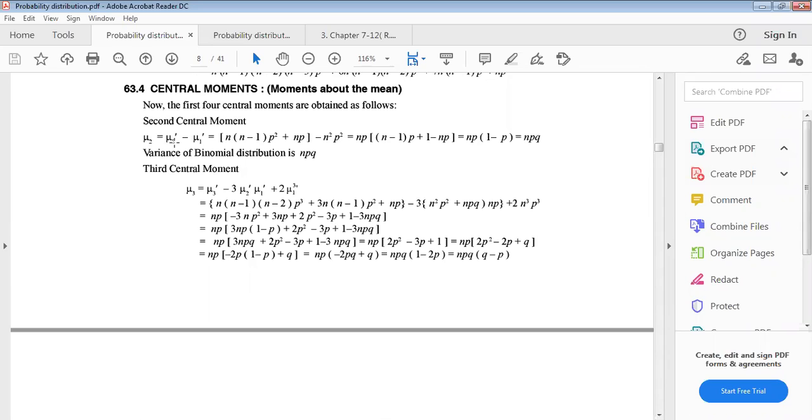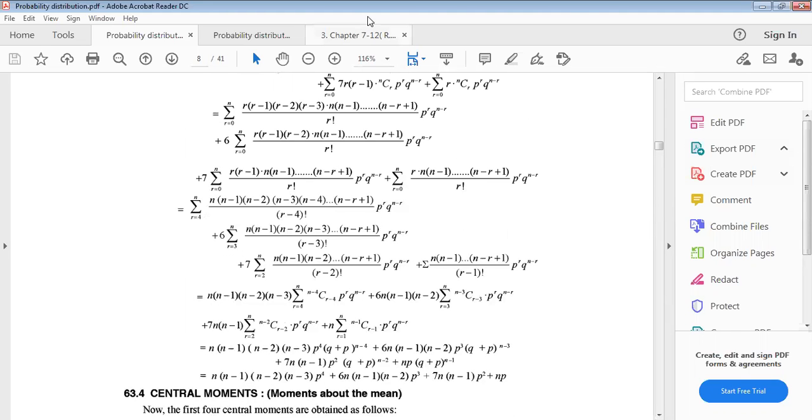This comes from where? The relation between raw moments and corrected moments. We established the relationship between raw moments and corrected moments before. So using this relationship, the second corrected moment equals the second raw moment minus the first raw moment squared, just putting these values from here.